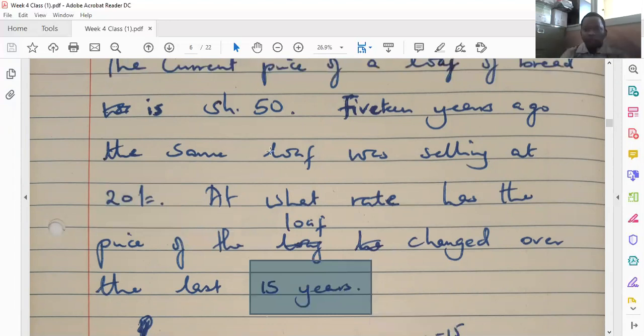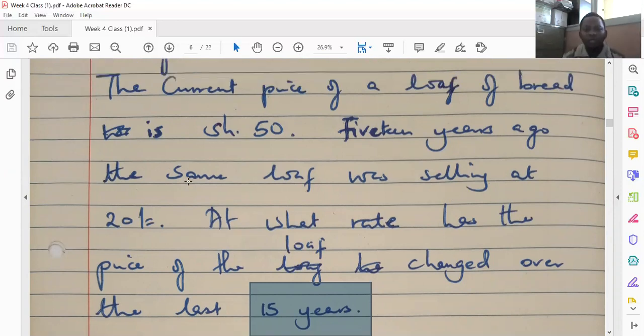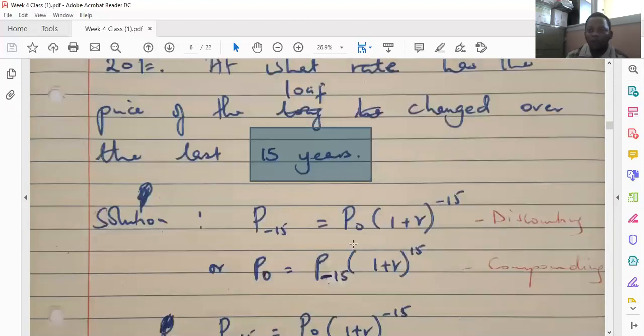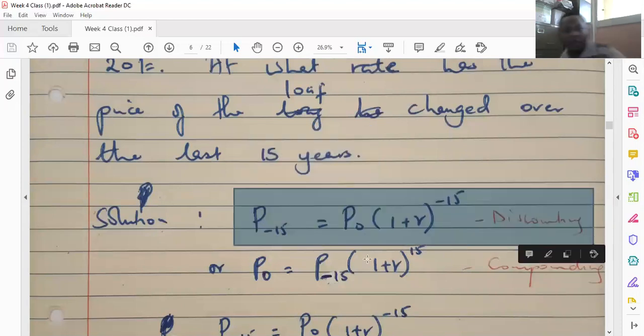So in our case here, finance, we are asking for the interest rate, the rate at which the price of the loaf of bread has changed over the 15 years from 20 shillings to 50 shillings. In this case, we have the two formulas, compounding and discounting. We can choose to discount. The price 15 years ago is equal to the price now multiplied by, in brackets, 1 plus r raised to the power of negative 15, the number of years.